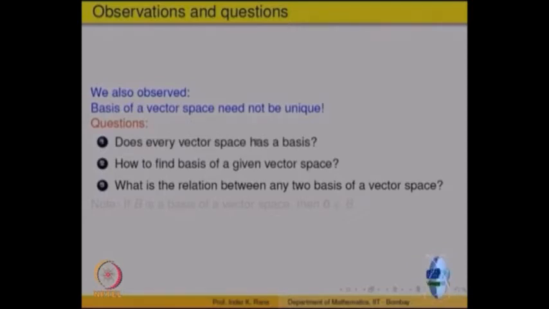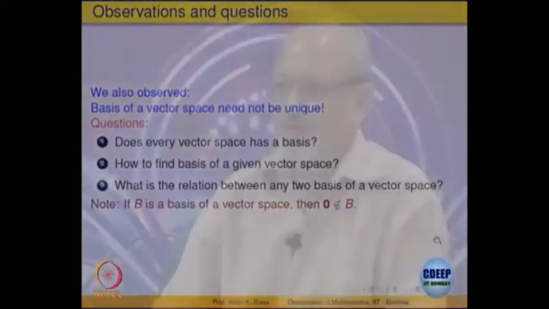Let us observe one thing to start with: if a set B is a basis, then 0 cannot belong to it. If it is there, it is not going to do anything, so we will remove it, because a basis is a minimal set.